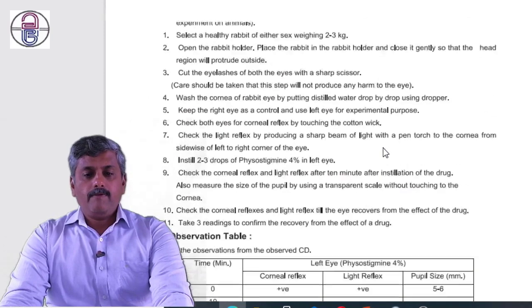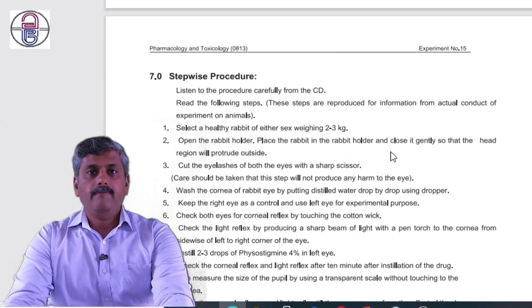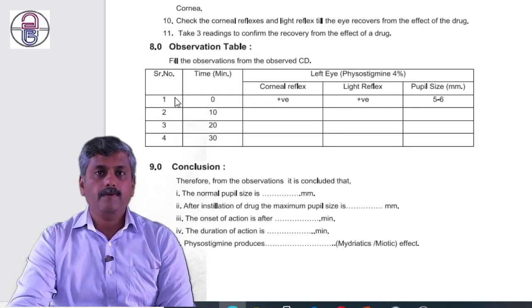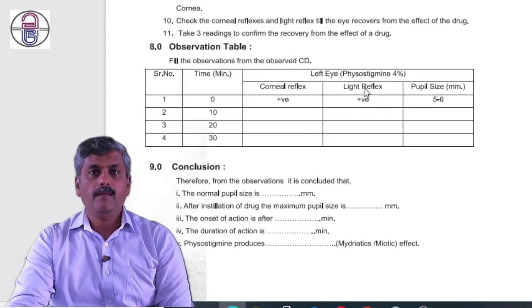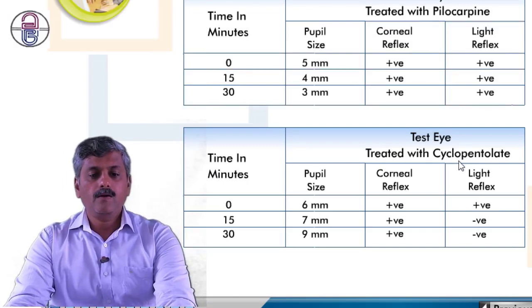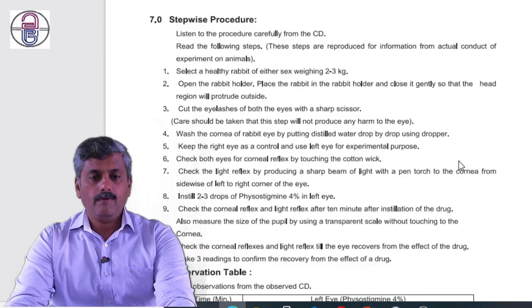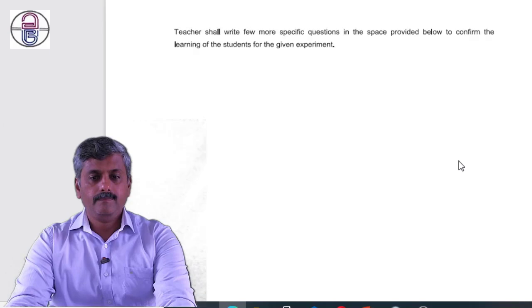Here in experiment number 15, we can see this is the observation table. In this observation table, instead of physostigmine, we could add cyclopentolate.